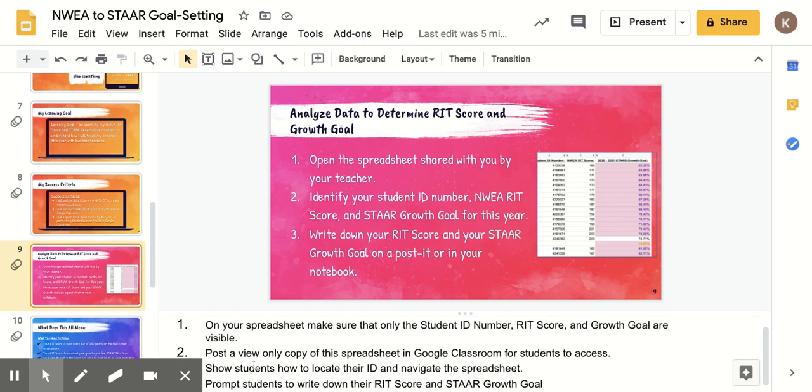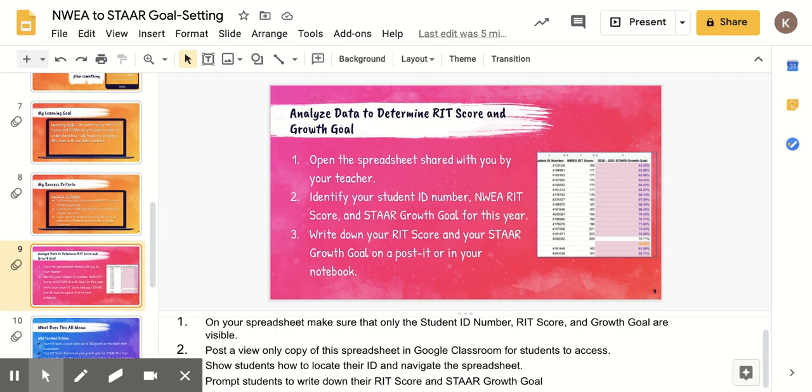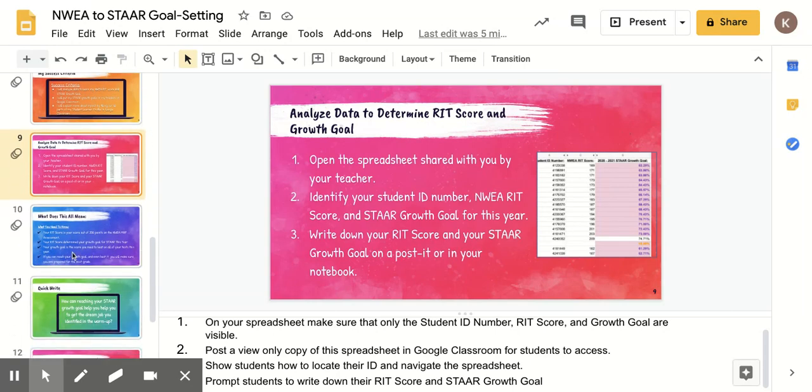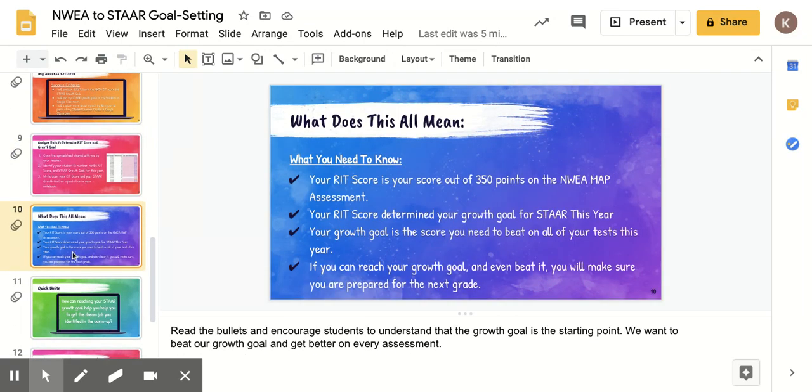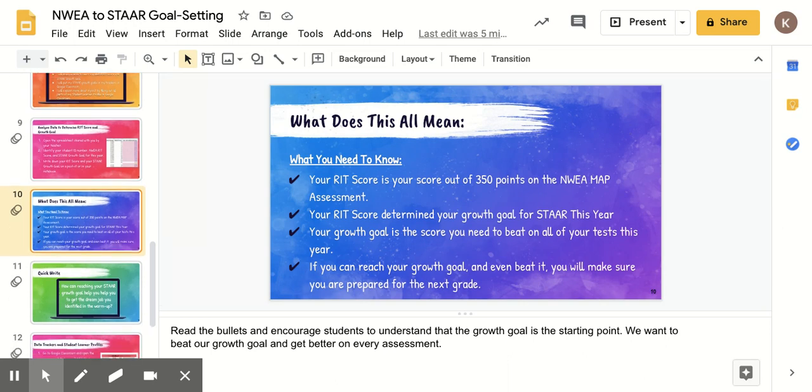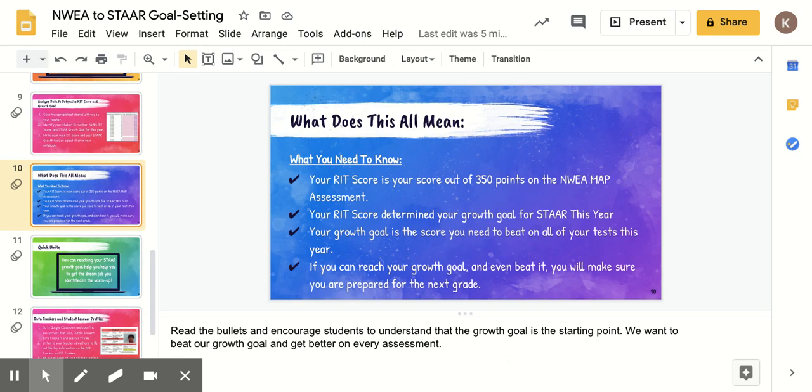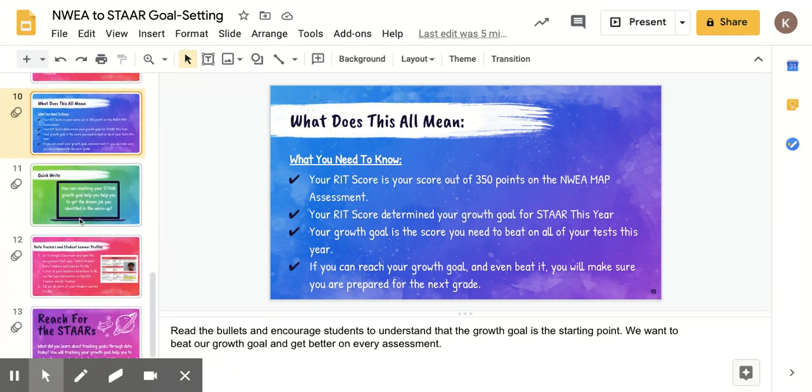You are going to post a view-only copy of this spreadsheet in Google Classroom for students to access, and then show students how to locate their ID and navigate the spreadsheet before prompting them to write down their RIT score and STAAR growth goal. And please, to help them make connections, read all portions of the bullets on this slide so that they know what their RIT score is, and that while their growth goal is the base, if they beat it, they'll be prepared for the next grade and make their growth goal a reality.